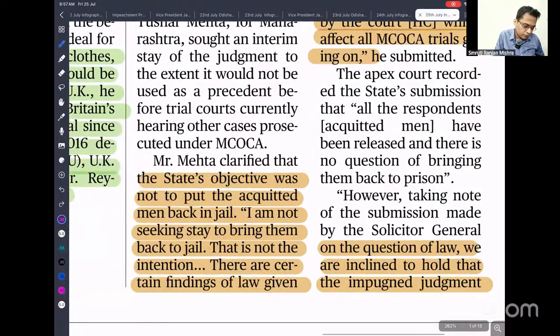The state's objective, Mehta clarified, was not to put the acquitted men back in jail. Here the state's objective is not just to put them back in jail, but they are concerned about the verdict. In this verdict, the Bombay High Court said they need to be acquitted because there was no proper investigation and no proper eyewitness. We cannot say beyond reasonable doubt that these persons are convicts, like criminals, so we cannot penalize them. On that ground they have been released. So their main intention is that I'm not seeking a stay on bringing them back to jail. That is not the intention.